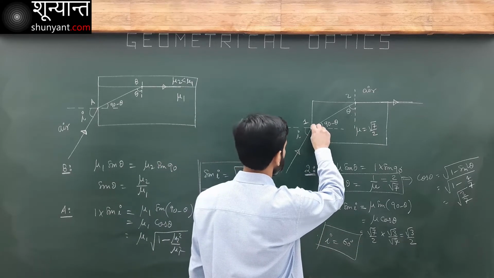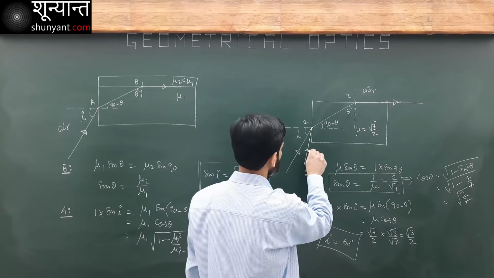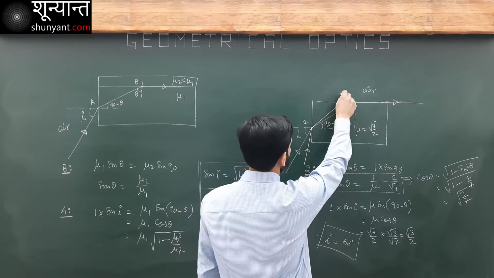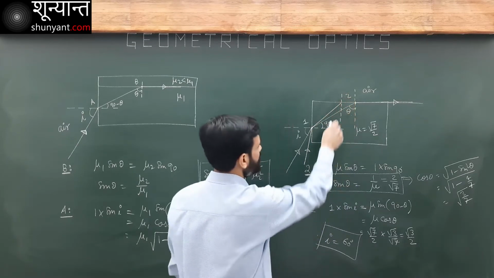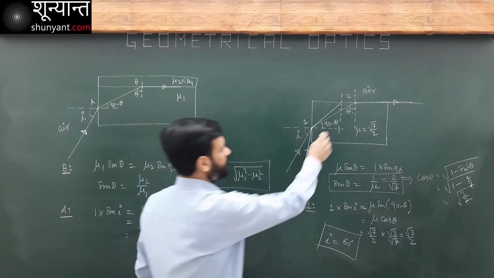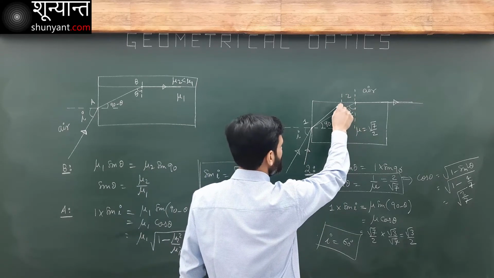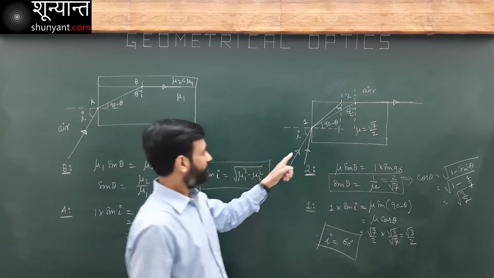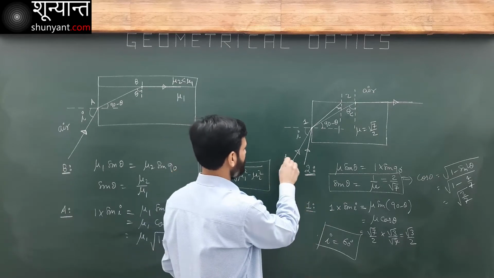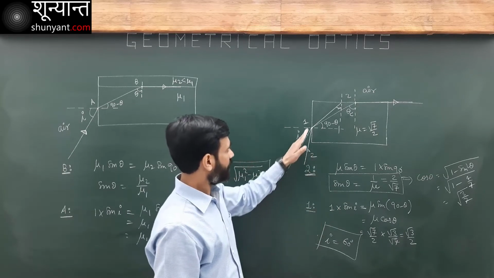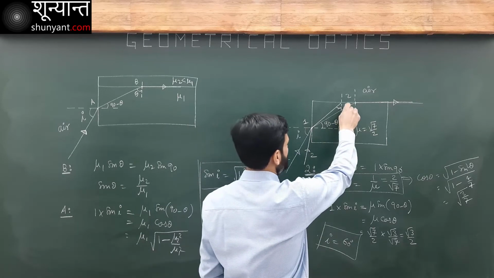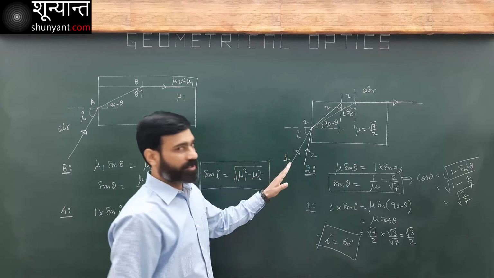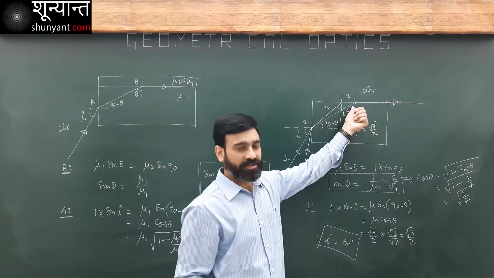Now, if I increase this angle, let's see. If I increase this angle, then this angle is also going to increase. It is also going to increase. Now compare this and this. If this is critical angle, then this angle becomes less than critical. For this light, this is light 1, light 2. For this light 1, okay, this is the corresponding reflected light. This is 1. This becomes 2. Corresponding to light 1, here this angle is critical angle.